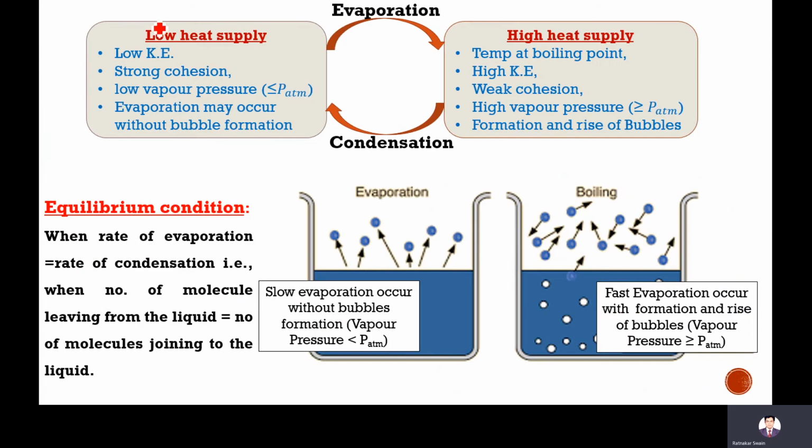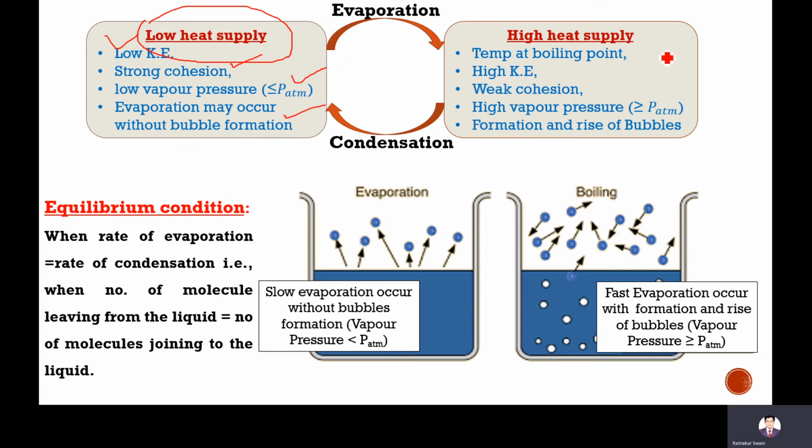In evaporation, if you supply low heat energy, there will be low kinetic energy, but the cohesion must be strong during that time. The kinetic energy is not sufficient to counterbalance this strong cohesion. So vapor pressure is low, which is less than atmospheric pressure. So at that time, evaporation may occur very slowly and without any bubble formation. I mean, vapor will form, but without bubble formation.